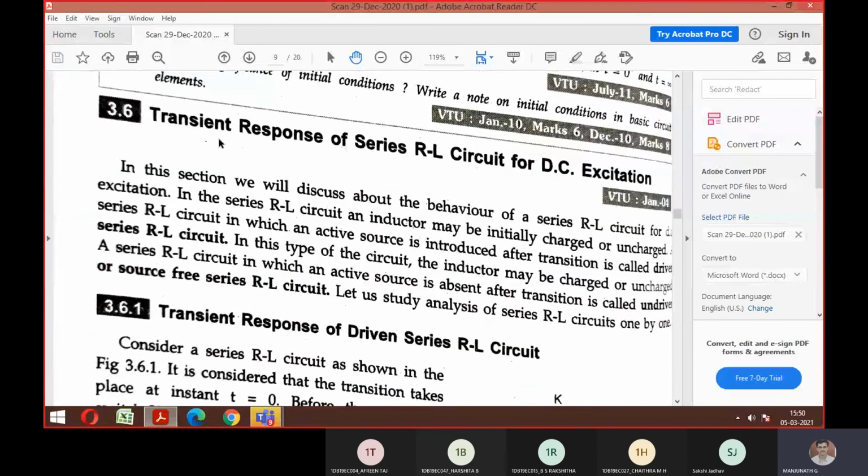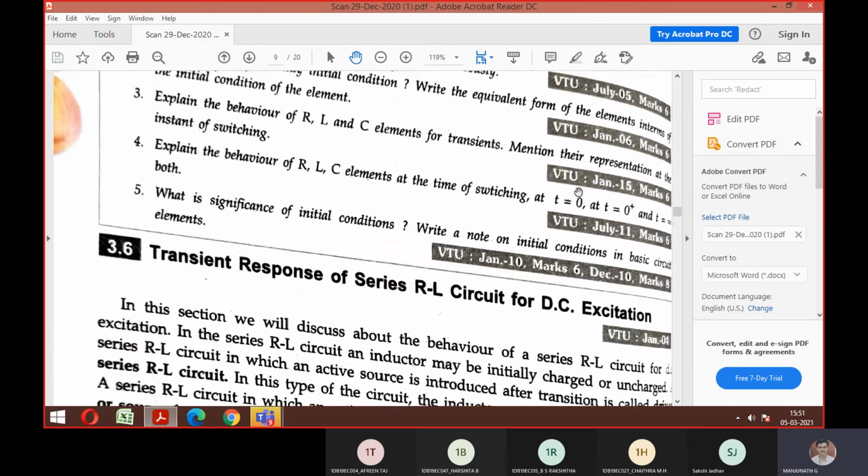We can look at the heading here: transient response of series RLC circuit for DC excitation. I told you that in transient response, you will have two topics. One is DC excitation, one more is AC excitation. DC excitation involves three categories. You can look here: RL, similarly RC and RLC. So three important circuits, and each circuit has two derivations. I'll repeat, transient is for 20 marks.